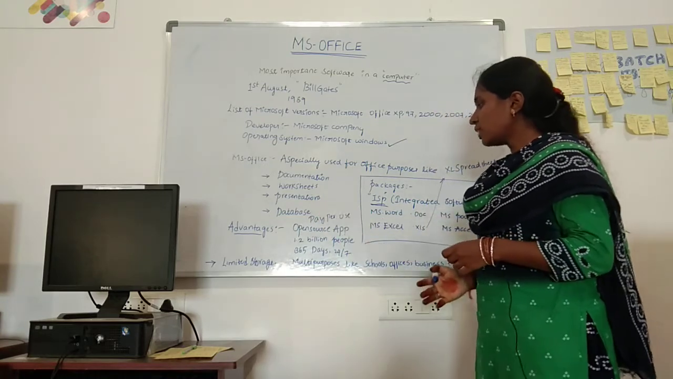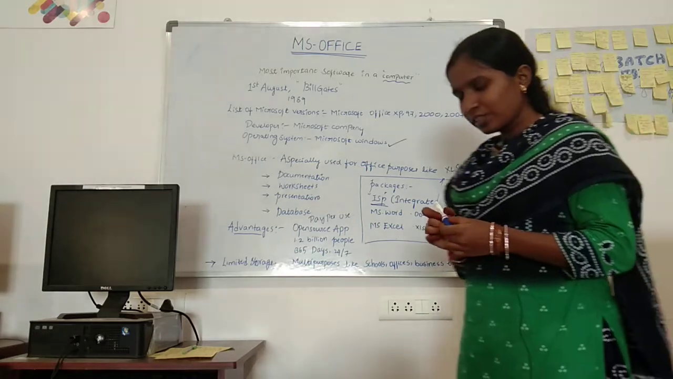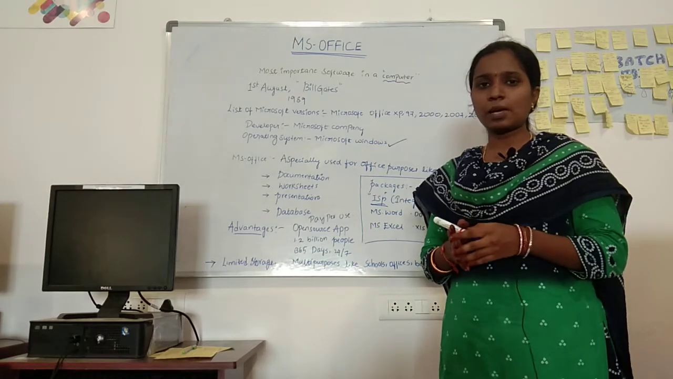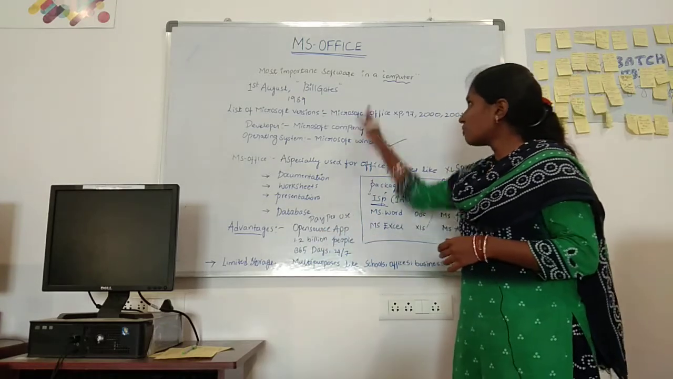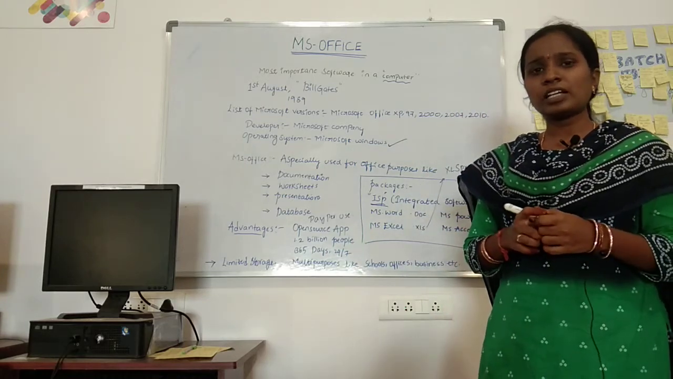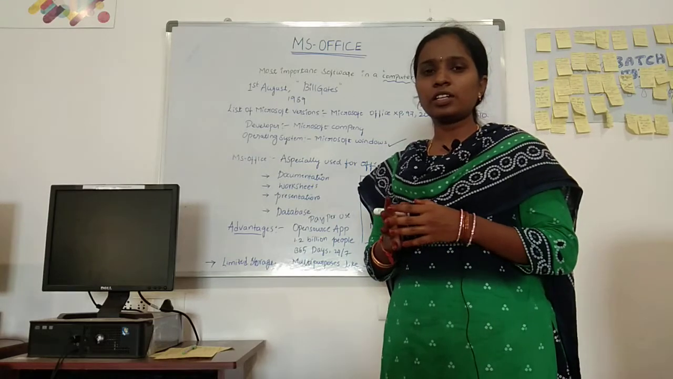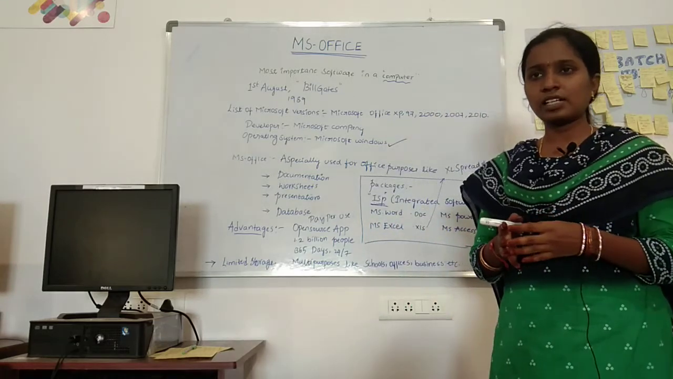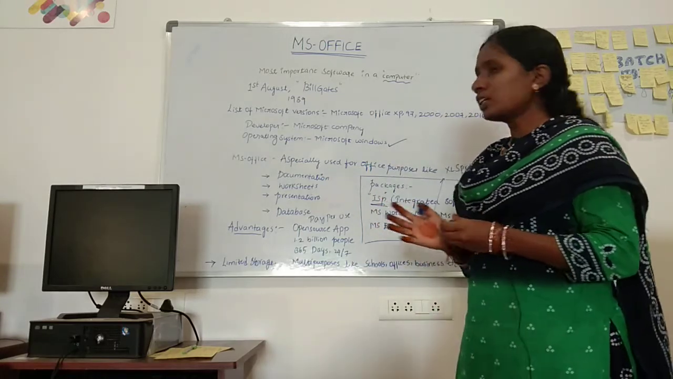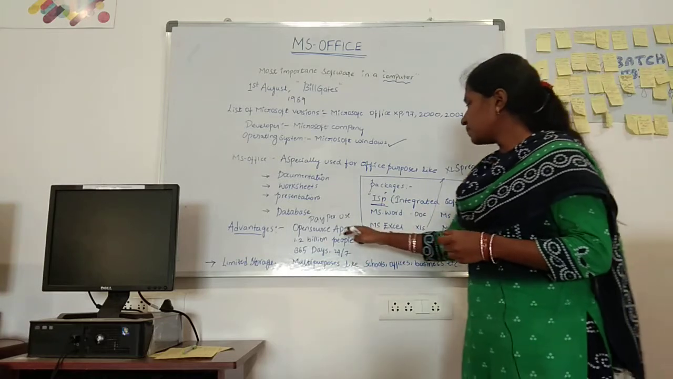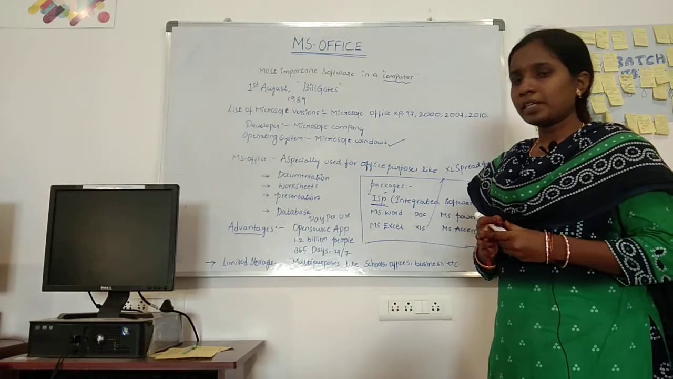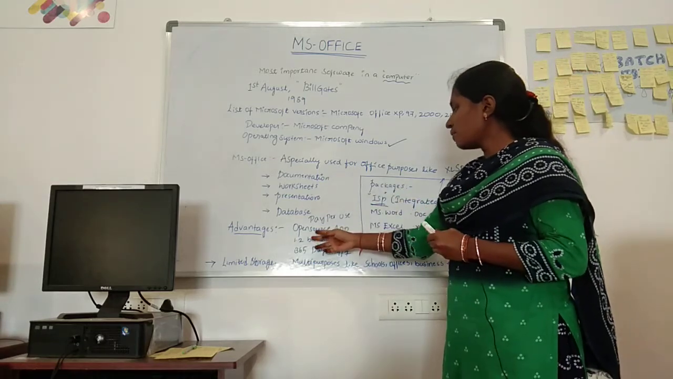Next, coming to the advantages of MS Office. We have two kinds of applications: open source applications and pay per use applications. Open source application is nothing but a free application. There is no need to purchase it. It is available on Google, and by downloading this application, everybody can use it. Pay per use application means we have to pay for the application.